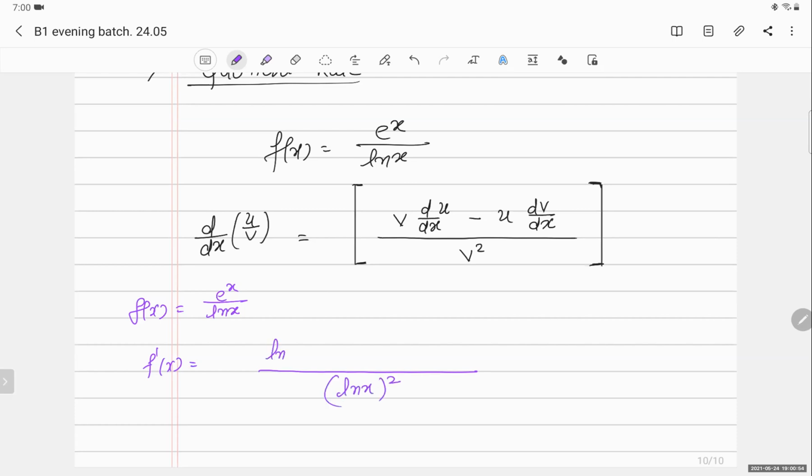I will put ln x here and differentiate e to the power x, minus e to the power x, and then differentiate the denominator function. So it will become e to the power x ln x, right? The derivative of e to the power x is e to the power x, minus e to the power x upon ln x raised to whole square.